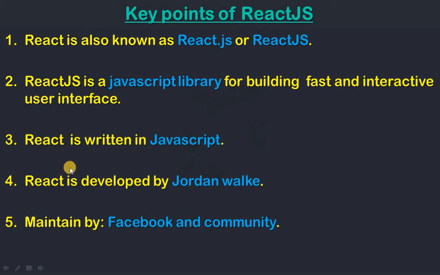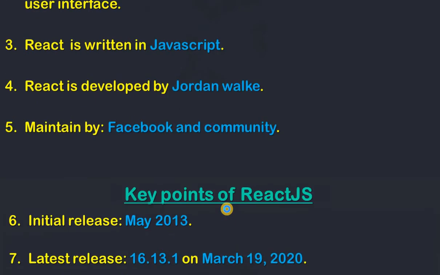React is developed by Jordan Walke. This is an important point, as few people ask who developed React. So you can say React is developed by Jordan Walke and it is maintained by Facebook and its community. Let's see the next point.